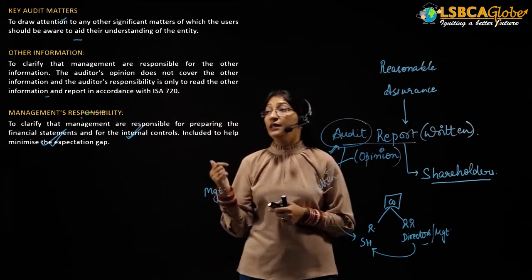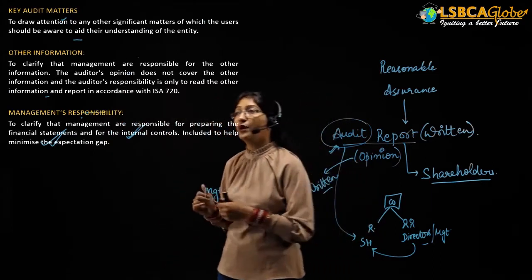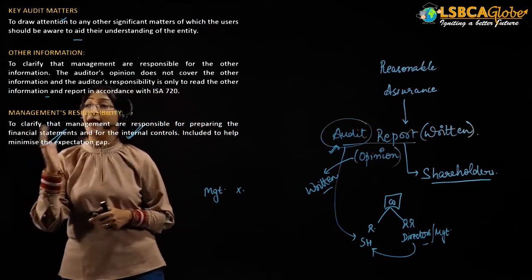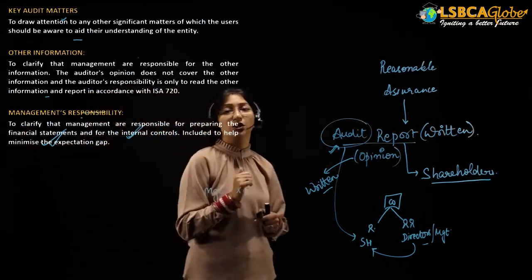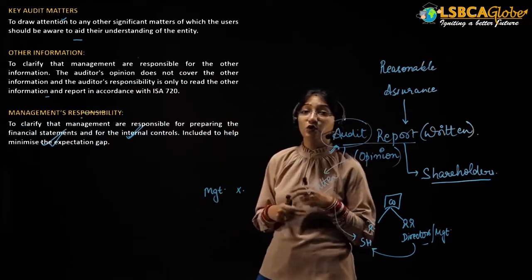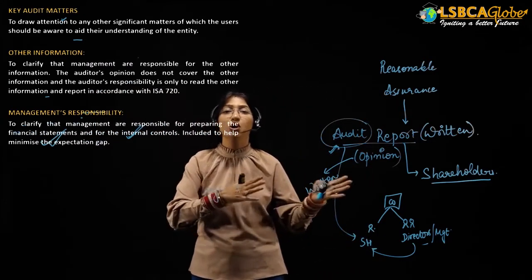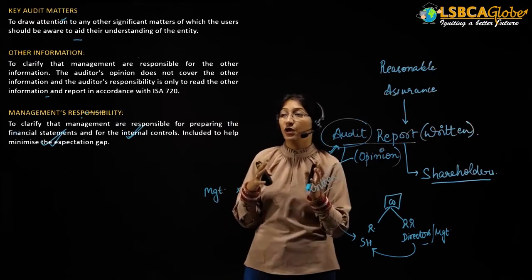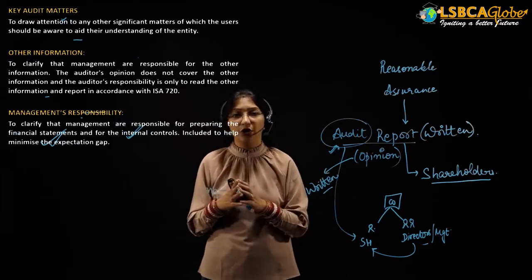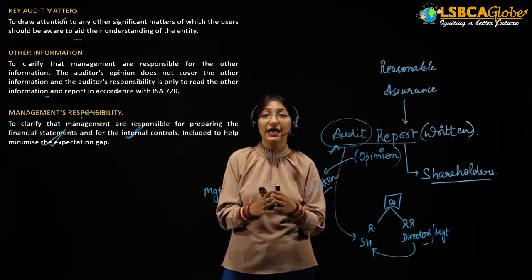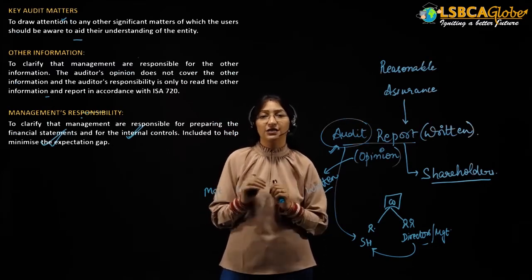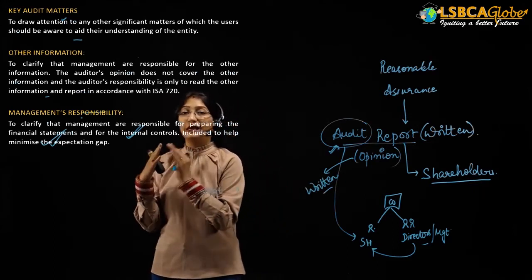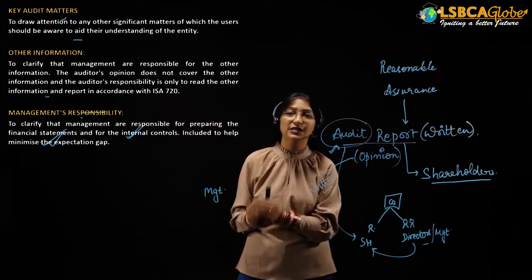Now comes the other information paragraph. What is the other information paragraph? This paragraph is provided to clarify that the management is responsible for the other information. There is certain other information which the management is providing to the auditor, but the auditor includes this paragraph in the audit report to finally say that he has not audited this other information, he is just reading it. The auditor will clearly say that he has not audited this information.